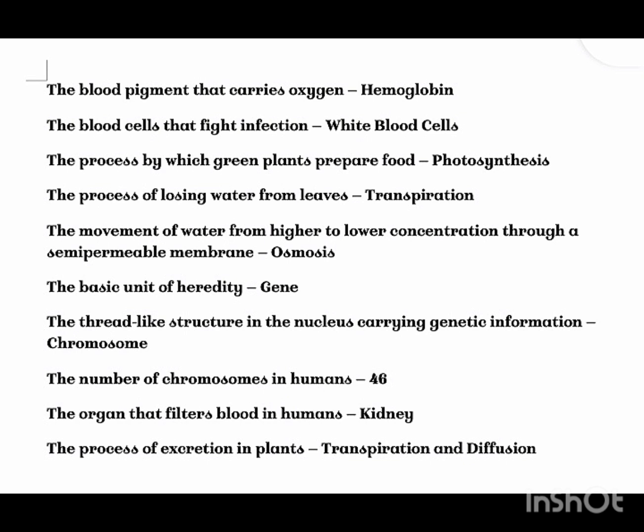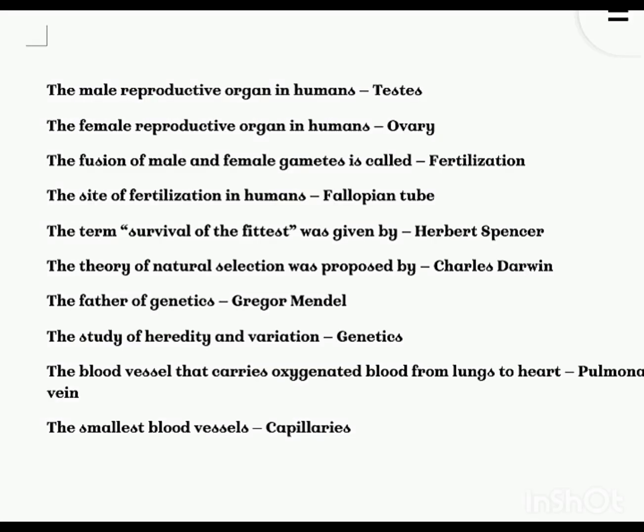The organ that filters blood in humans, kidney. The process of excretion in plants, transpiration and diffusion. The male reproductive organ in humans, testes. The female reproductive organ in humans, ovary. The fusion of male and female gametes is called fertilization. The site of fertilization in humans, fallopian tube.